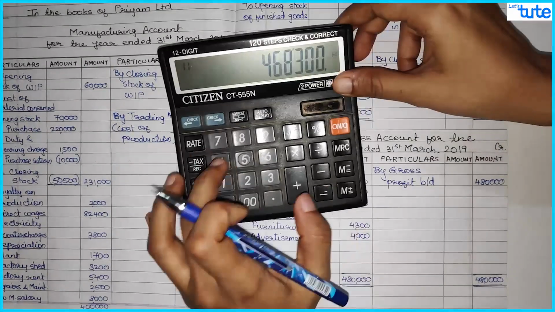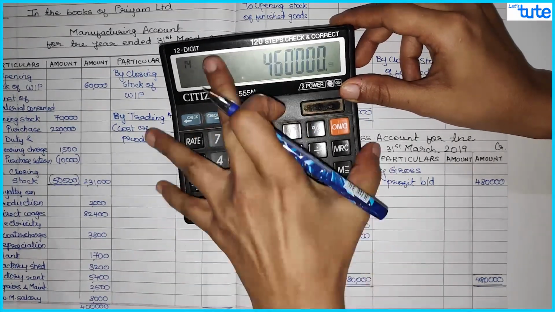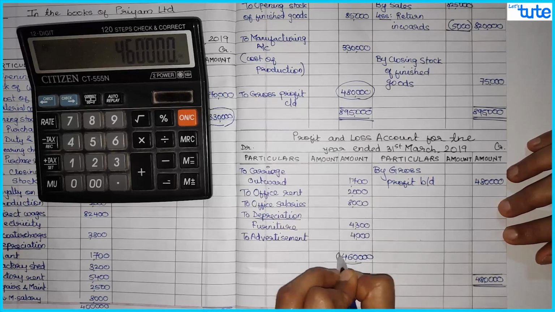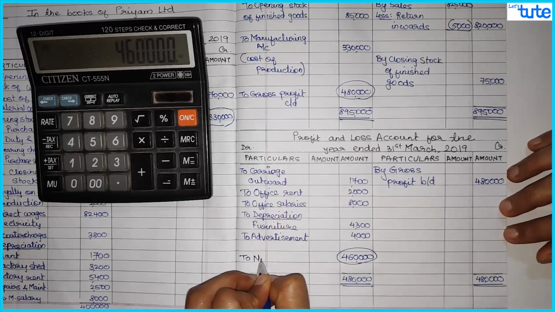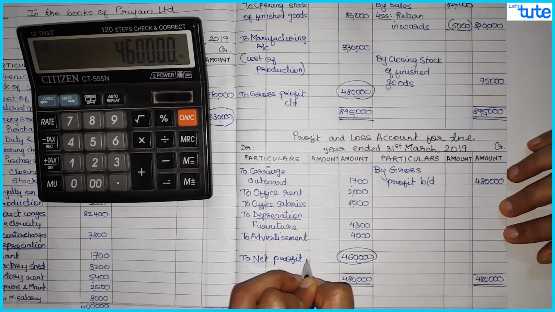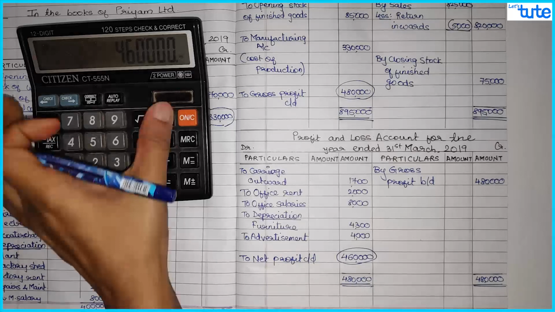Then we have 4,300 and 4,000. So total it comes to 4,60,000. To net profit carried down. So this is the net profit which we have earned during the year, which is 4,60,000.